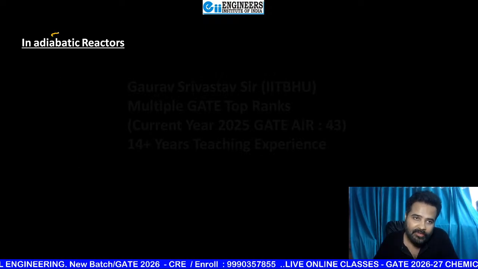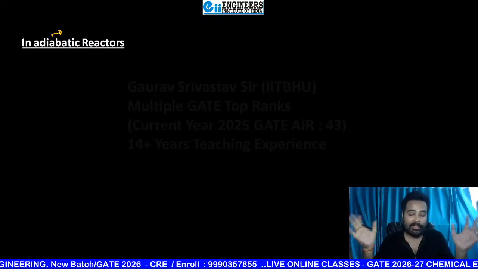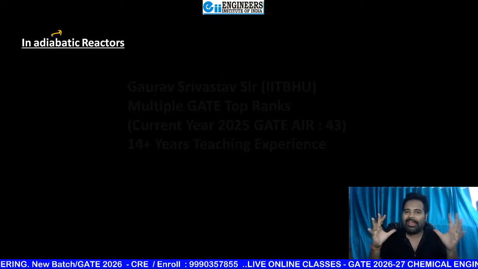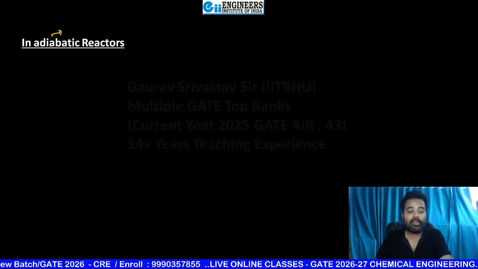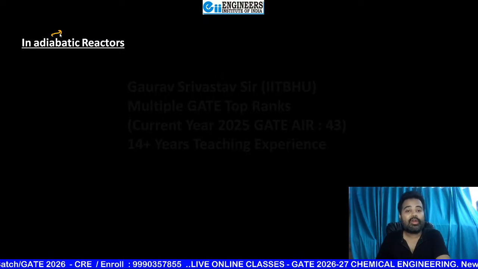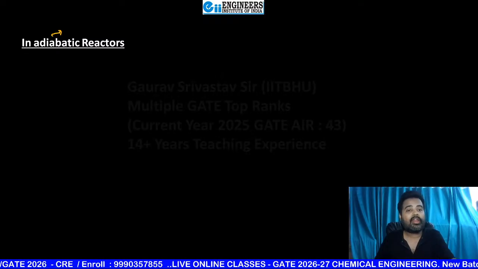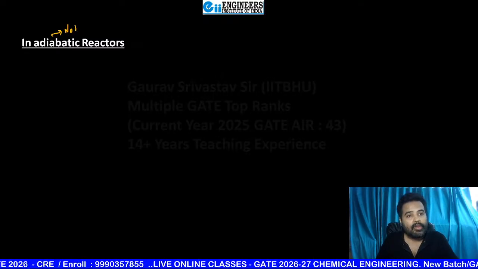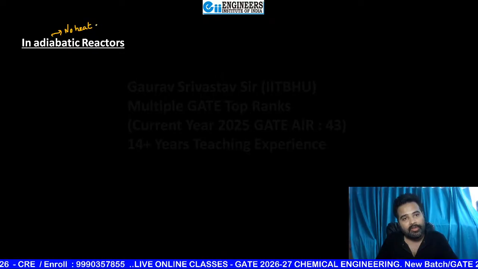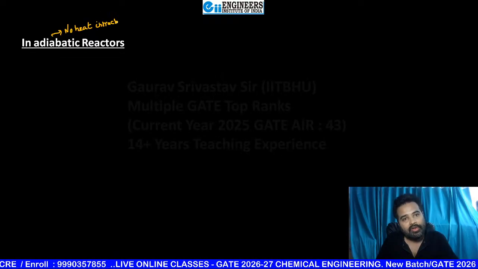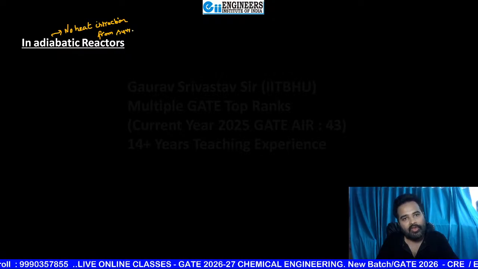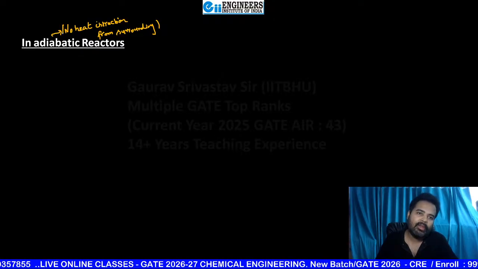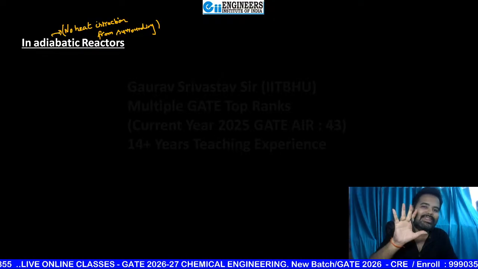Beta, adiabatic reactors means there is no heat interaction from outside, and no heat exchange from the surroundings. सराउंडिंग से कोई heat का exchange नहीं होगा, no heat transfer to the surroundings. So what is the meaning of adiabatic reaction? No heat interaction from the surroundings. हीट का कोई भी इंटरेक्शन बाहर से नहीं होगा. That means adiabatic reactors.